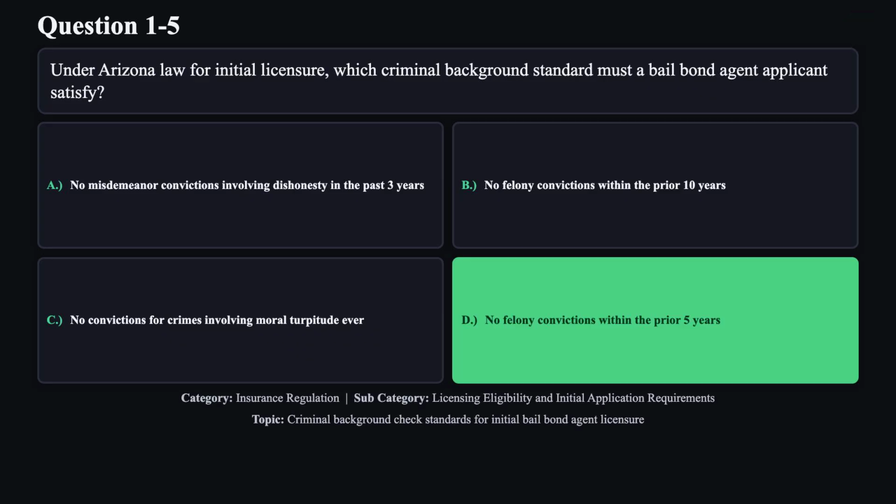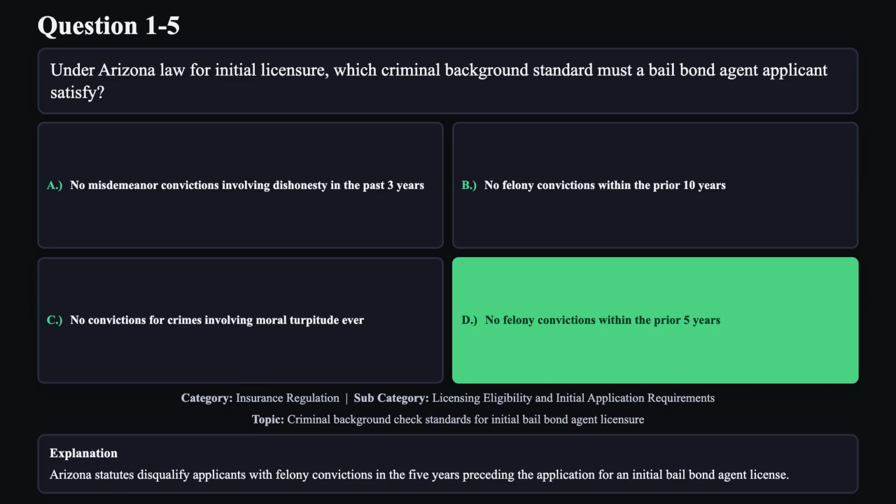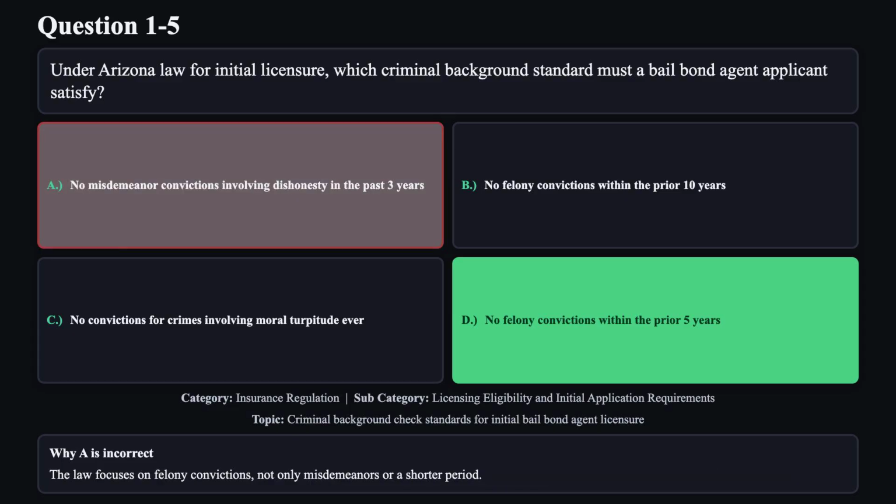The correct answer is D. Arizona statutes disqualify applicants with felony convictions in the 5 years preceding the application for an initial bail bond agent license. Reason A is not correct. The law focuses on felony convictions, not only misdemeanors or a shorter period.